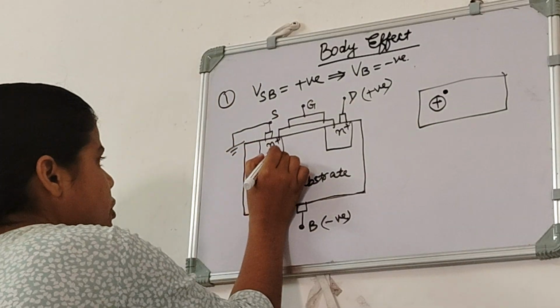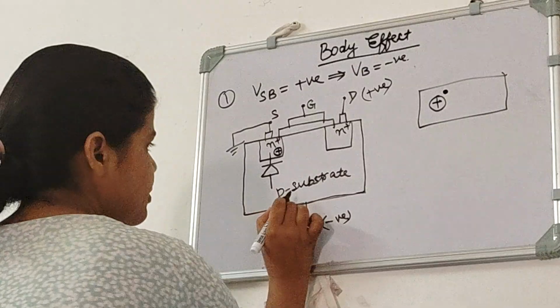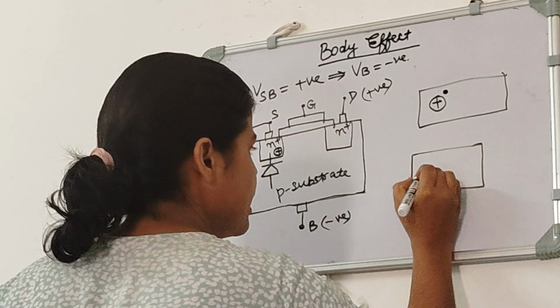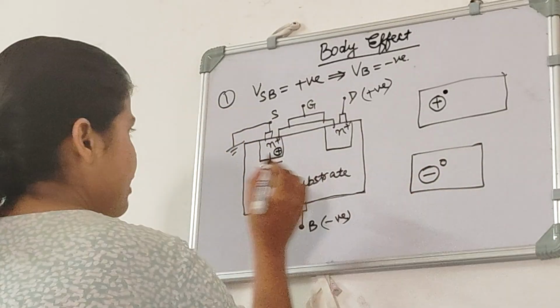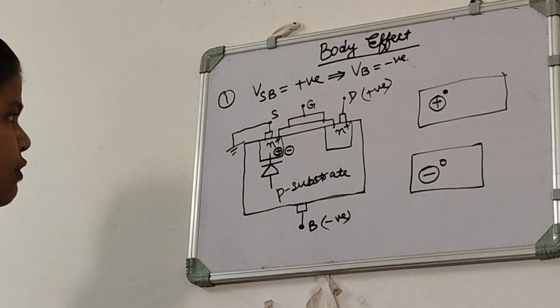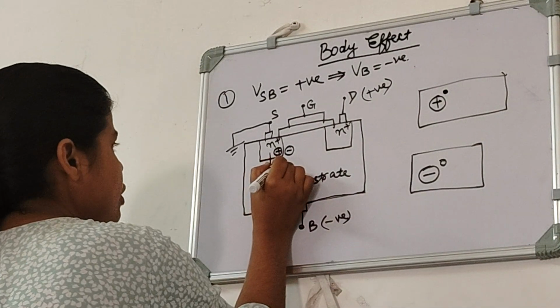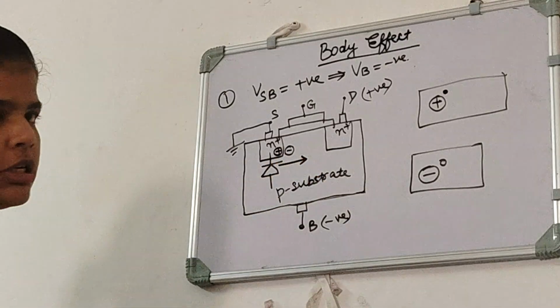So here our positive ion will be in the source, and our substrate is of P-type material, and we know that our P-type material looks like negative ion paired with holes. So negative ion will be here, and we know that the direction of electric field is from positive to negative. So here the direction of electric field will be in this direction, positive to negative.